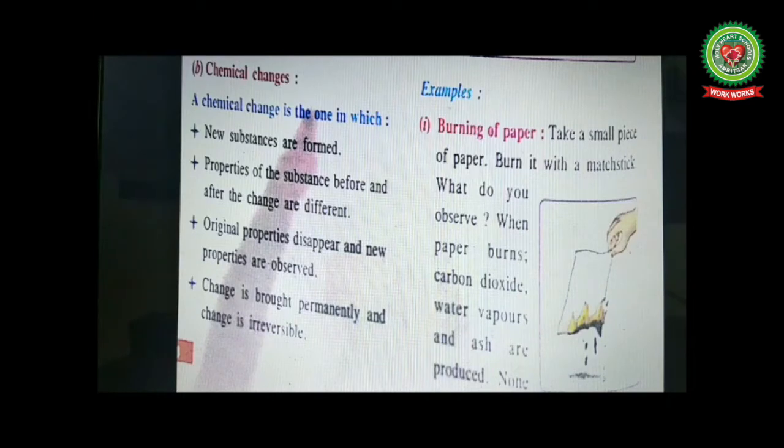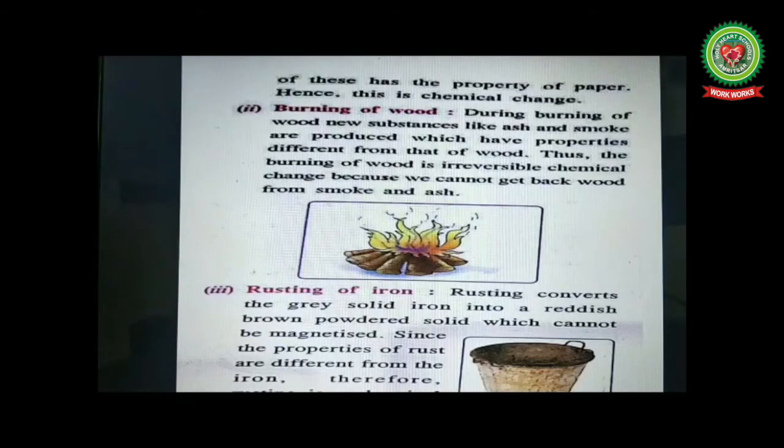Examples. Burning of paper. Take a small piece of paper, burn it with a matchstick. What will you observe, students? Yes, it will turn into ashes. When paper burns, carbon dioxide, vapors and ash are produced. None of these has the property of paper. Hence, this is a chemical change. As ashes do not have any of the properties of paper, carbon dioxide, do they have any property of paper? No. So this is a chemical change.